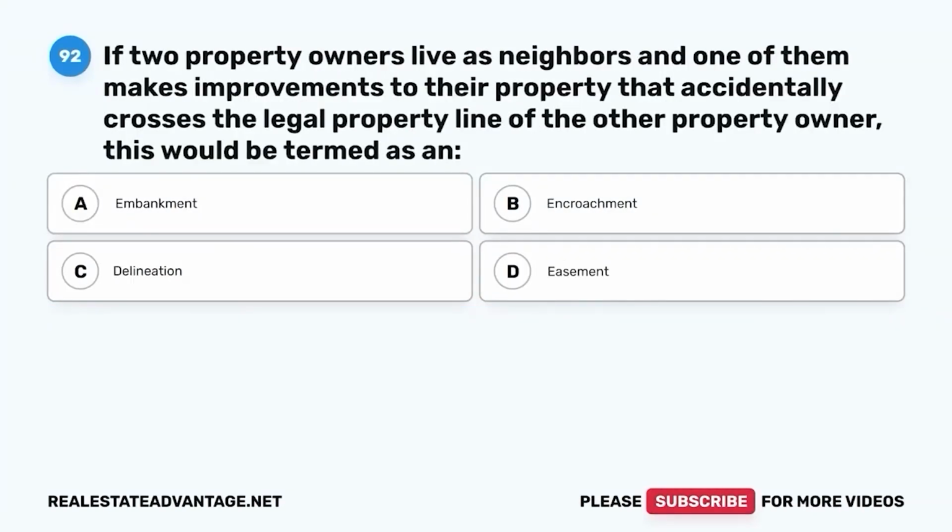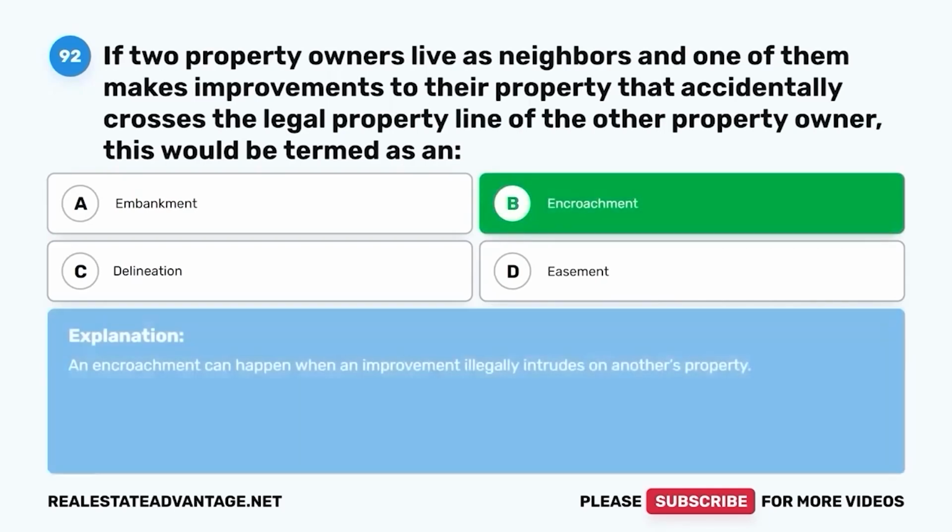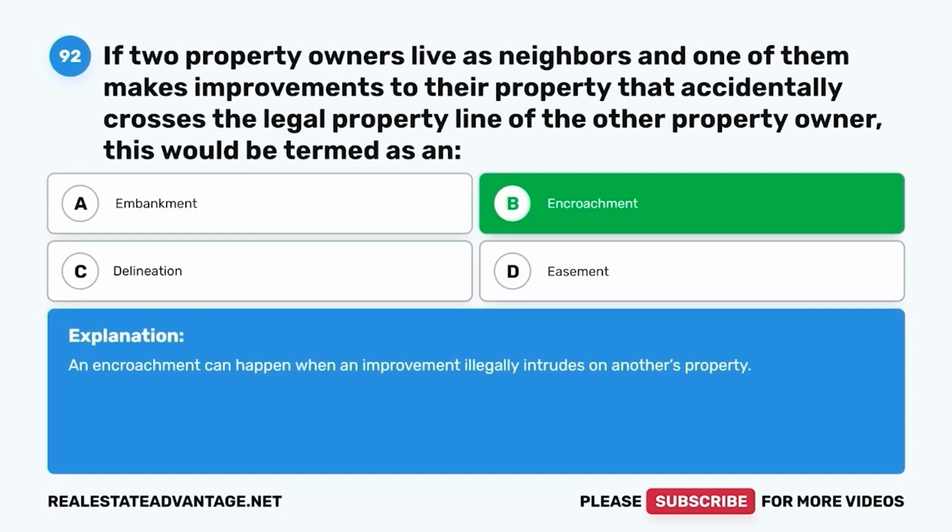Question 92. If 2 property owners live as neighbors and one of them makes improvements to their property that accidentally crosses the legal property line of the other property owner, this would be termed as an A, embankment, B, encroachment, C, delineation, D, easement. The correct answer is B, encroachment. An encroachment can happen when an improvement illegally intrudes on another's property.